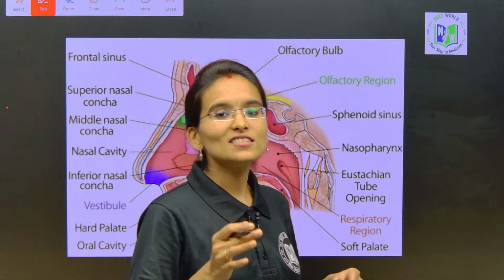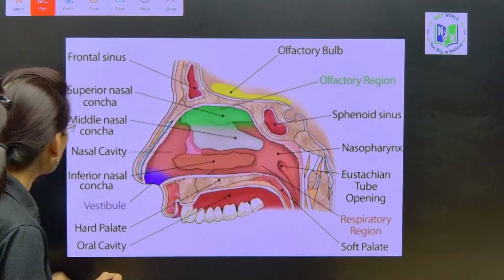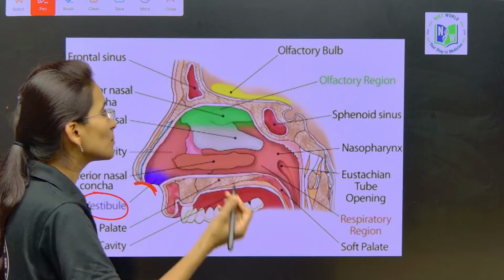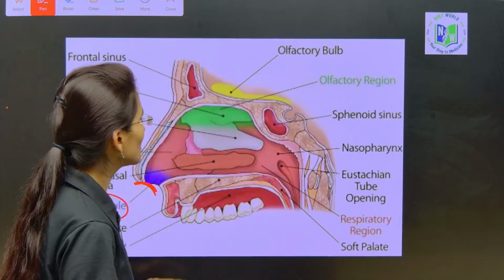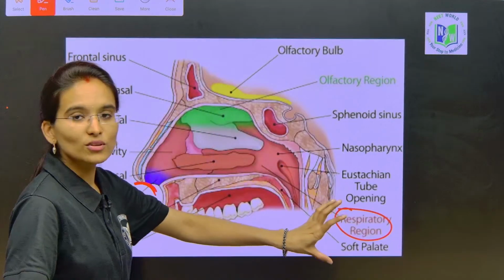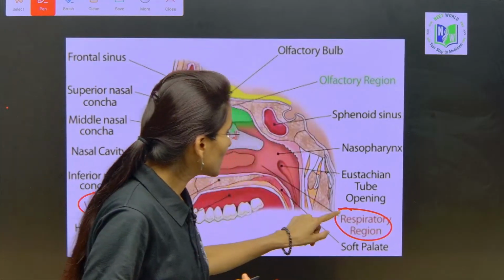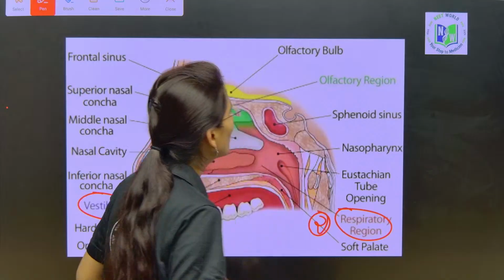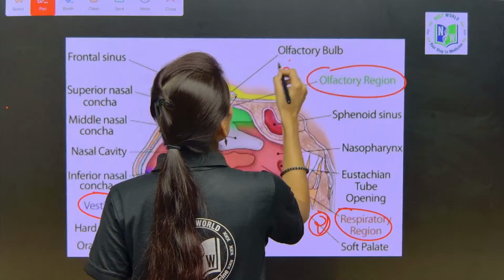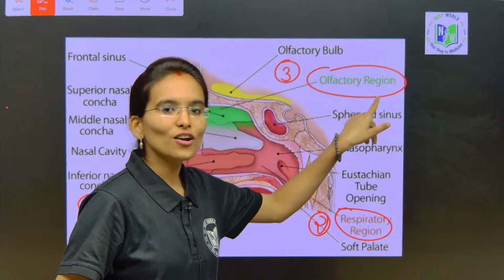The nasal chamber is divided into how many parts, my dear students? Three parts, right? One is the vestibular region, can you see here? The next region is called the respiratory region. I am going to make a note here. The first region is the vestibular region, the next is the respiratory region, and the third region in the nasal chambers is the olfactory region. Clear, my dear students? Vestibular region, respiratory region and olfactory region.